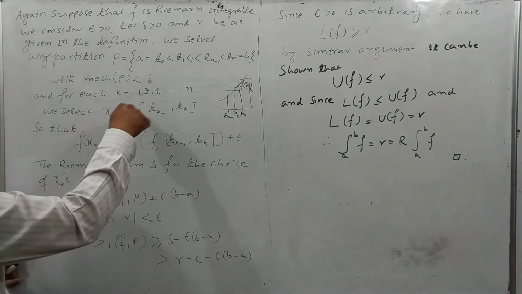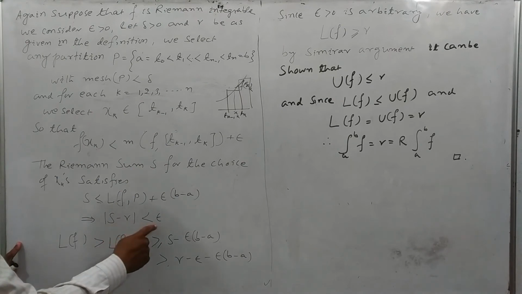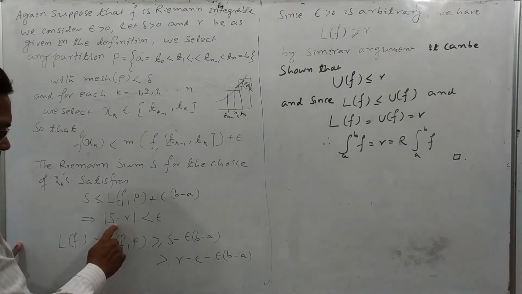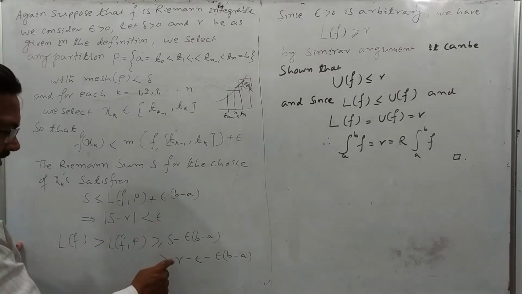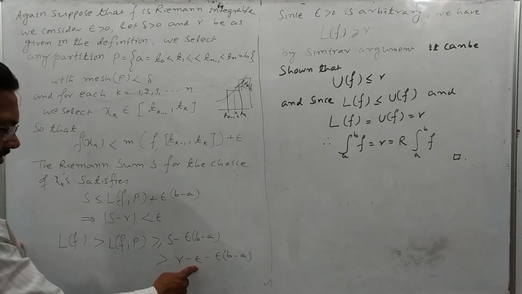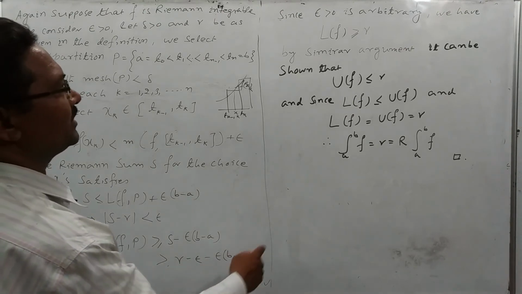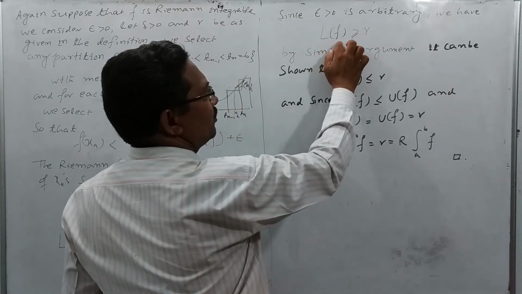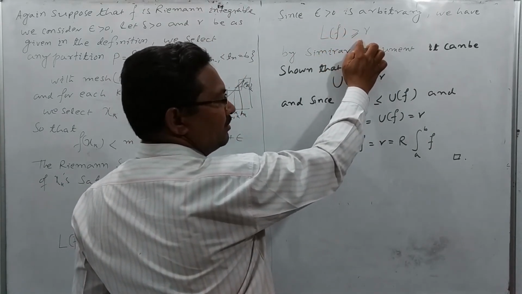We have taken S minus R less than epsilon, so S is equal to epsilon plus R. So in terms of S we have written R minus epsilon into (b minus a). Since epsilon is arbitrary, we have the lower bound of the function f greater than or equal to R.